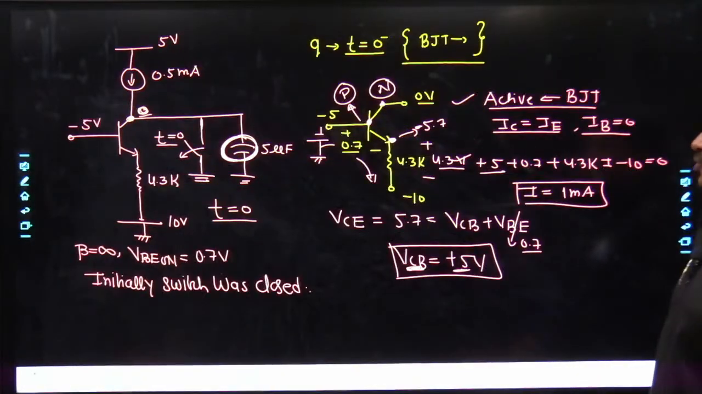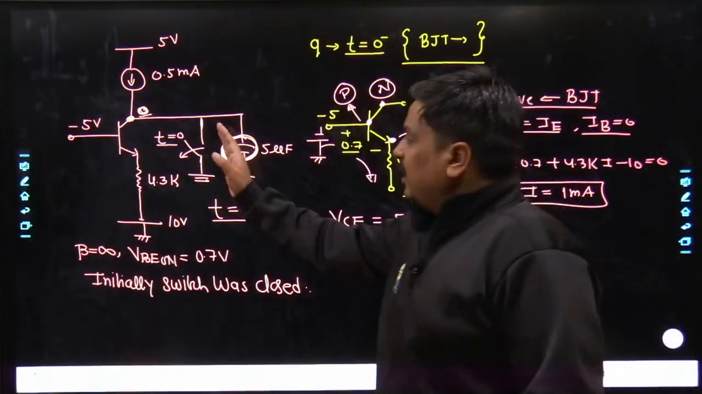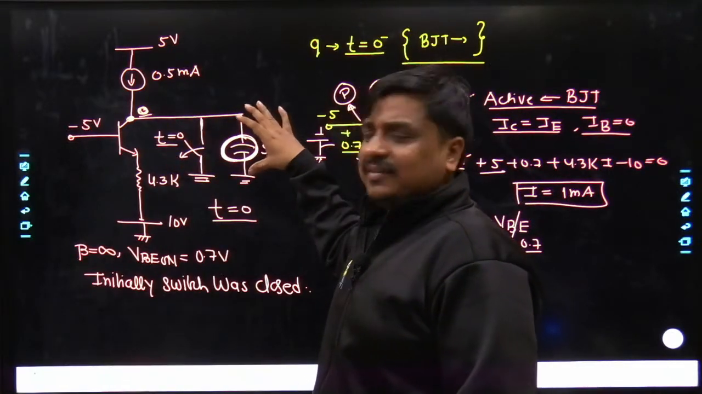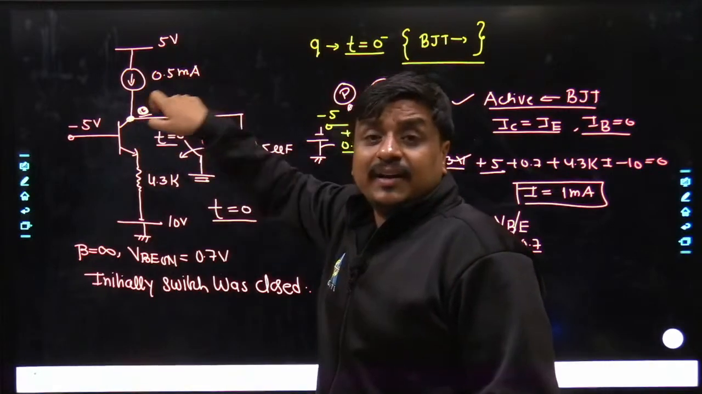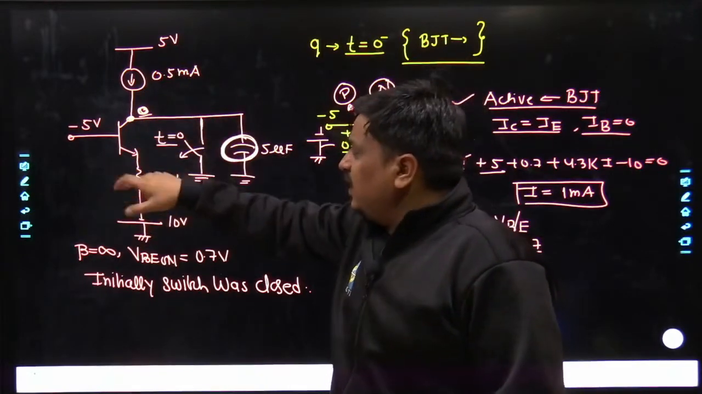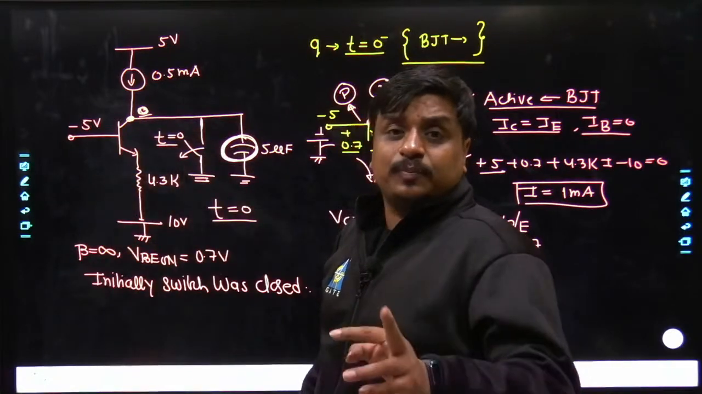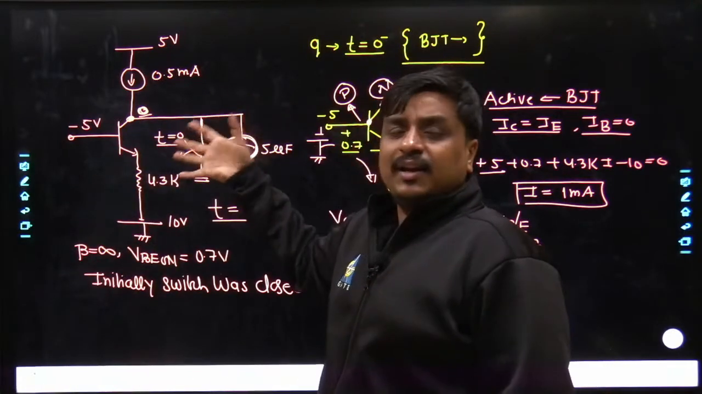Because many of us used to have doubt. See what is happening. At the very beginning it is on, the voltage across the capacitance is 0, the voltage across the collector terminal is also 0, and when we took a few operations, we got to know the collector to base voltage is positive. What does it mean? Really it is in the active region.